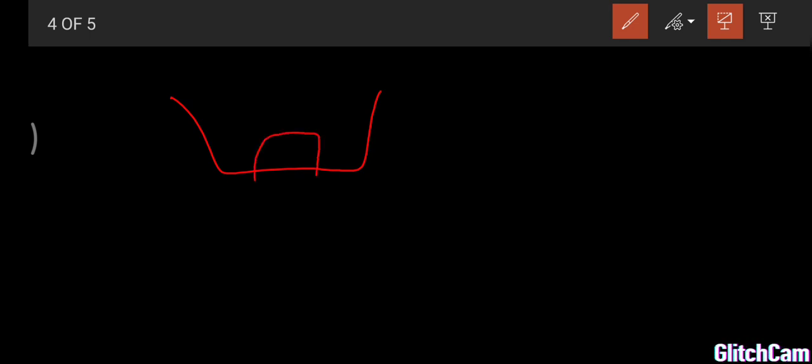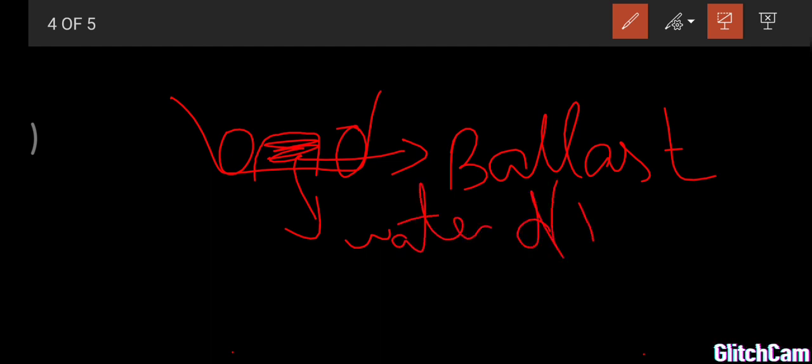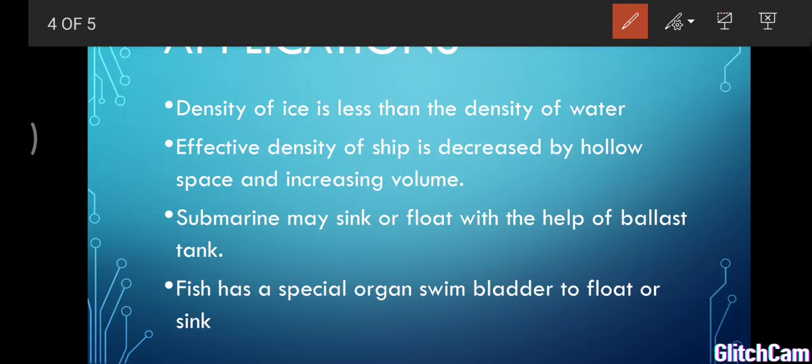Here we have one tank. The name of the tank is the ballast tank. In this tank we have an air compressor. If they want to rise to the free surface of the water, then air is compressed inside the ballast tank, so the effective density is decreasing and it easily floats on the water surface. If they want to dive inside the water, then this tank is filled with water, so the density is increasing, and it easily sinks inside the water. By this way a submarine floats and sinks inside the water.